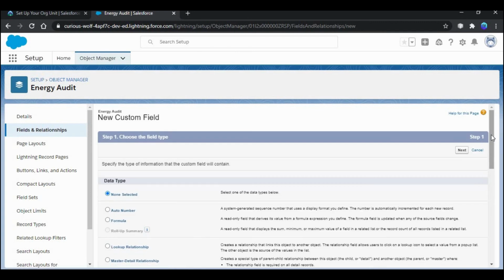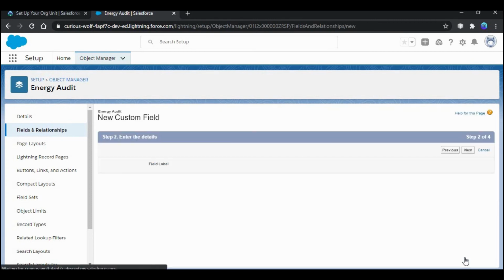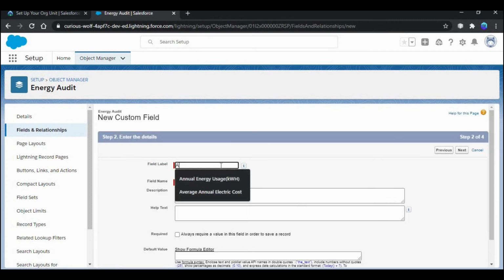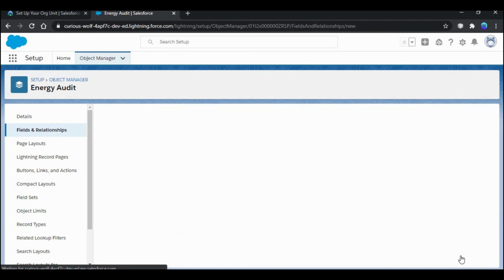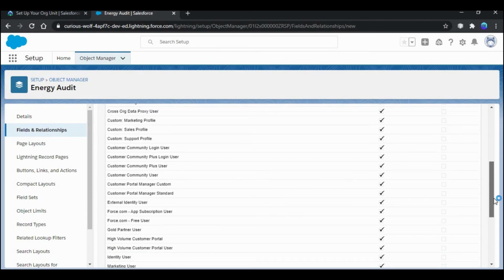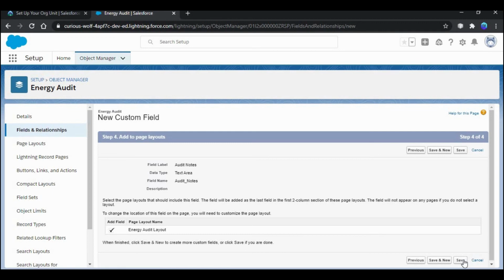Next, choose the field type as text area. Click next. Label it as Audit Notes. Click next. Again click next. Click save.